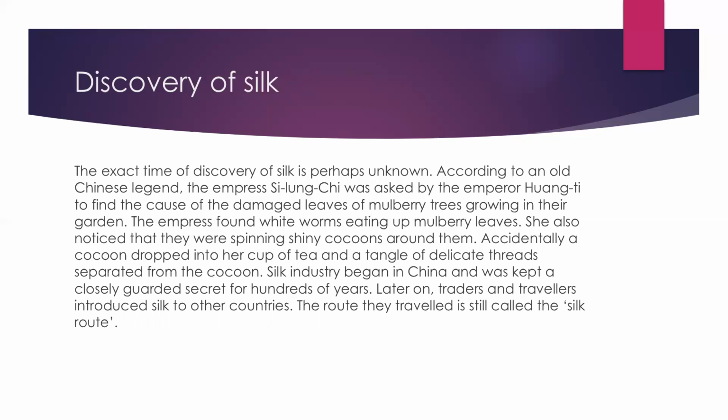She also noticed that they were spinning shiny cocoons around them. Accidentally, a cocoon dropped into a cup of tea, and a tangle of delicate threads separated from the cocoon. Silk industry began in China and was kept a closely guarded secret for hundreds of years. Later on, traders and travelers introduced silk to other countries. The route they traveled is still called the Silk Route.